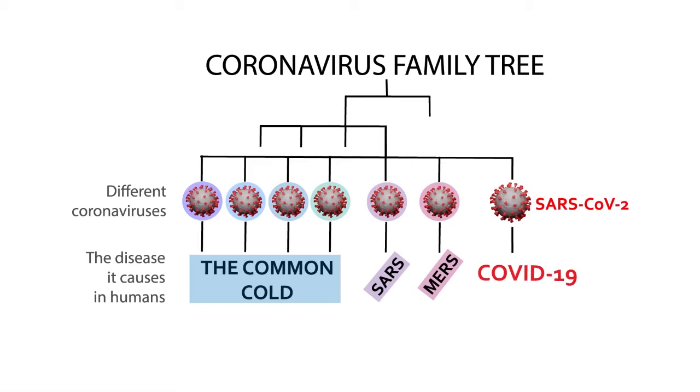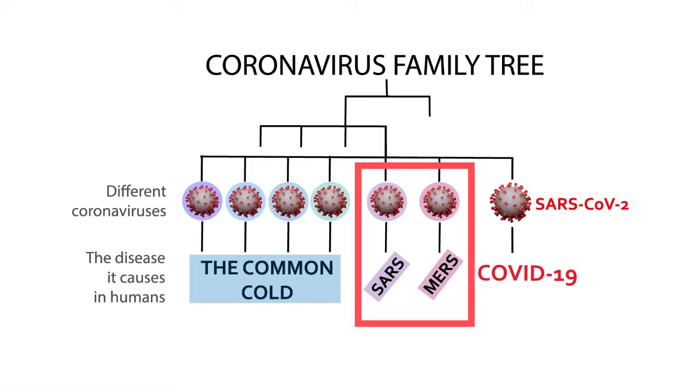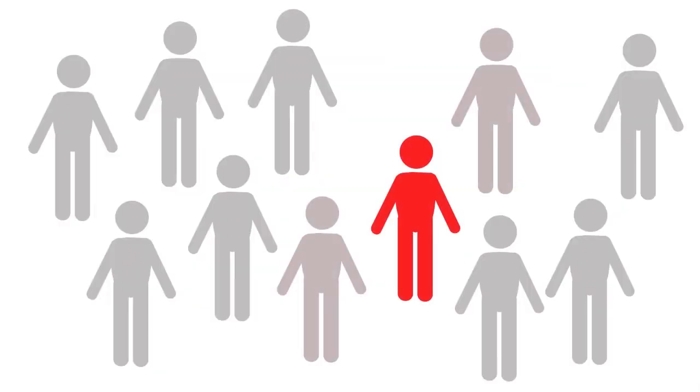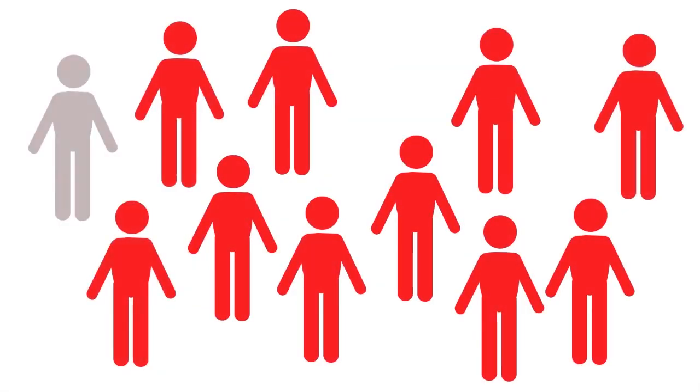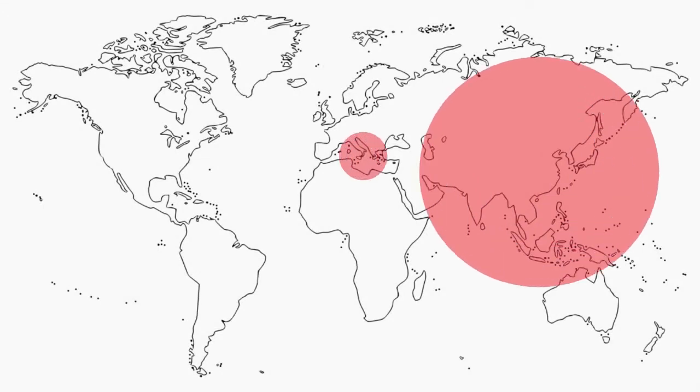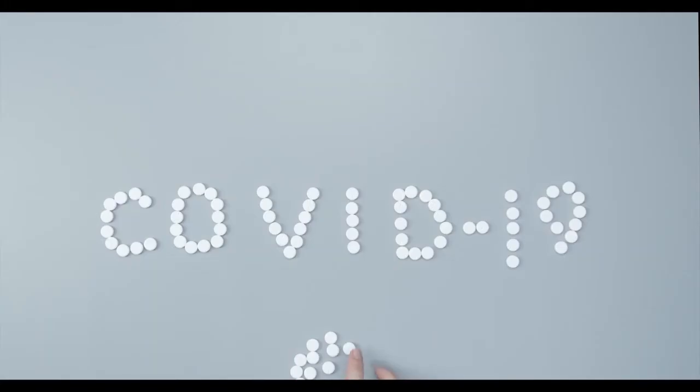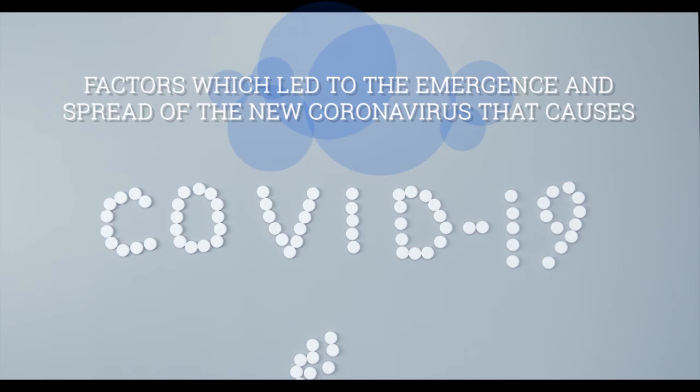Last year, a new coronavirus emerged in Wuhan in China, and the disease it causes in humans is called COVID-19. Unlike its closest family members, the virus that causes COVID-19 is highly infectious, and we have seen it spread to almost every country across the globe incredibly quickly. Although the emergence and spread of this new coronavirus came as quite a shock to everyone, there are several factors that make its dramatic appearance a little less surprising.